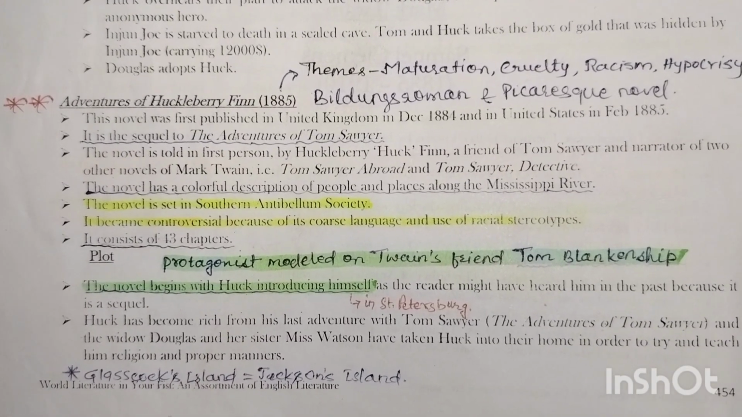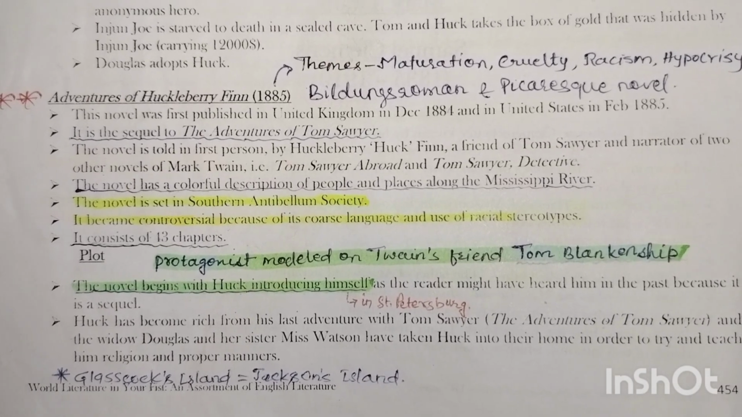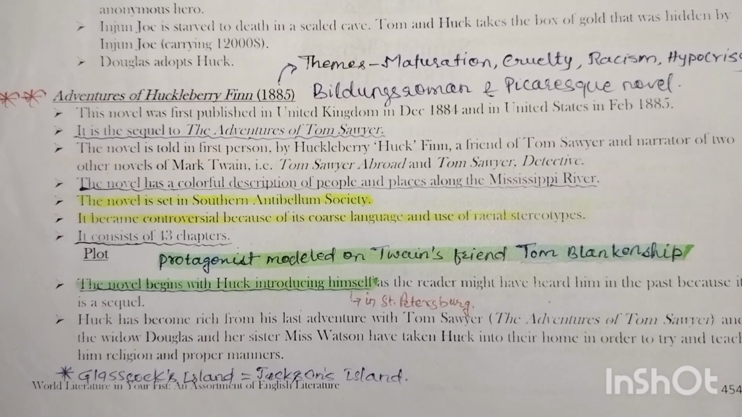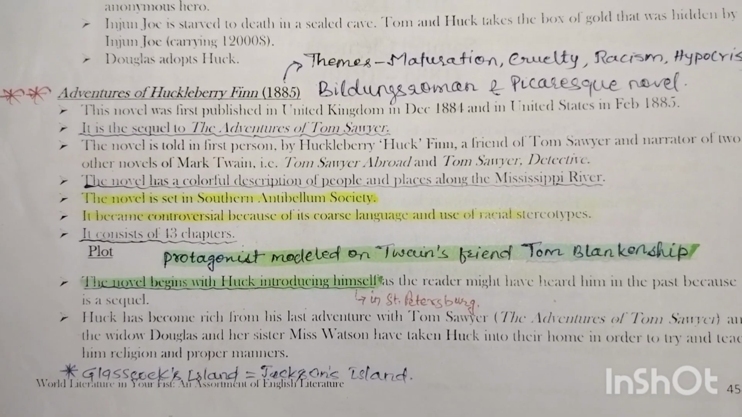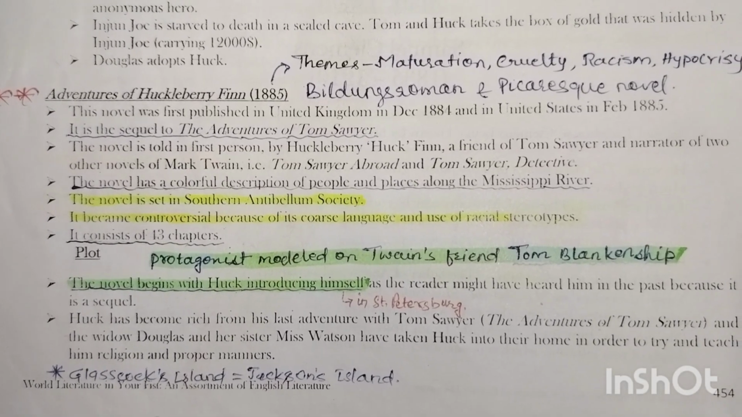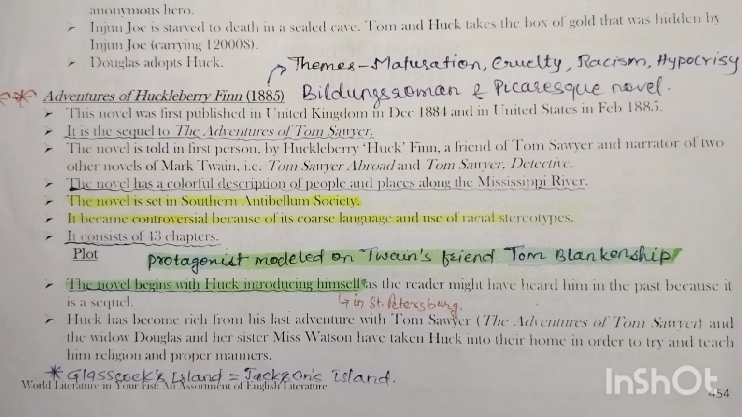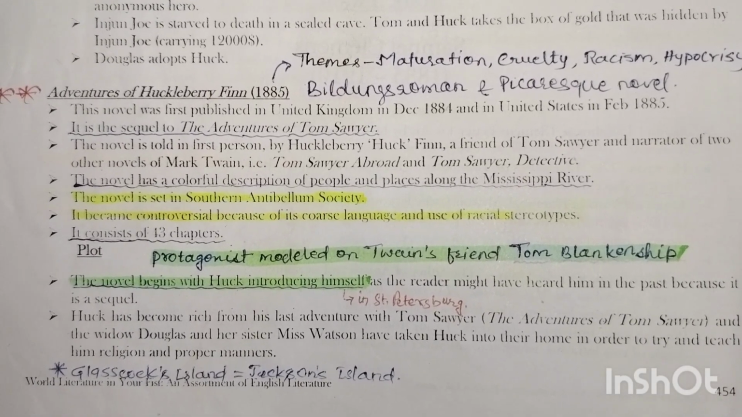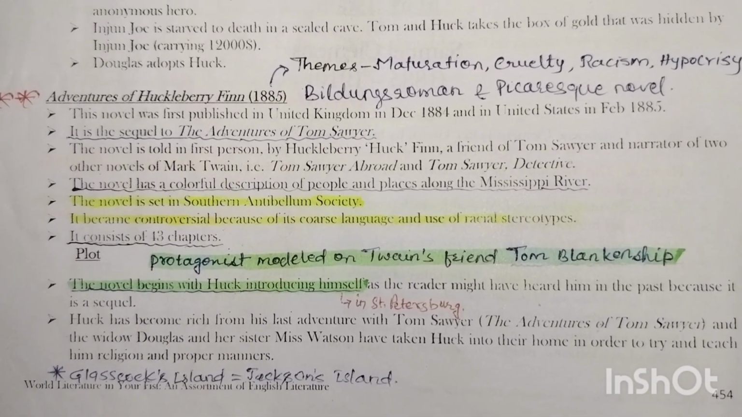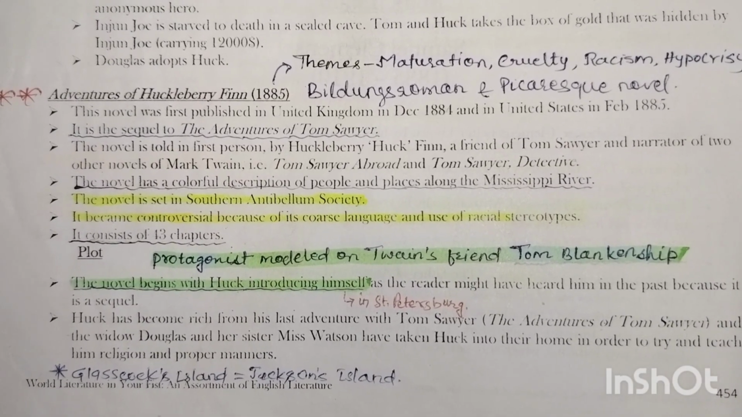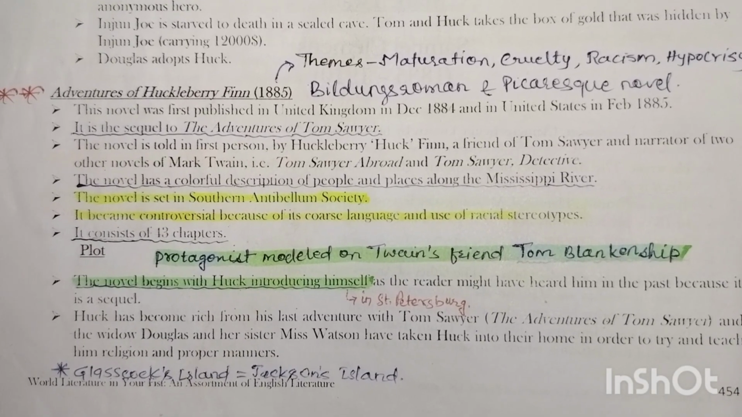This novel was first published in the United Kingdom in December 1884 and in the United States in February 1885. It is the sequel to The Adventures of Tom Sawyer. The novel is told in first person by Huckleberry Finn, also called Huck Finn, a friend of Tom Sawyer and narrator of two other novels of Mark Twain, that is Tom Sawyer Abroad and Tom Sawyer, Detective.